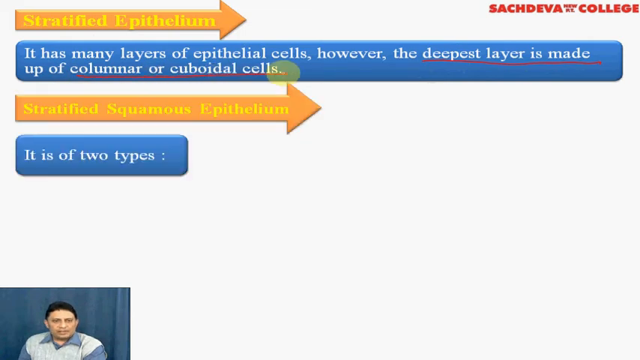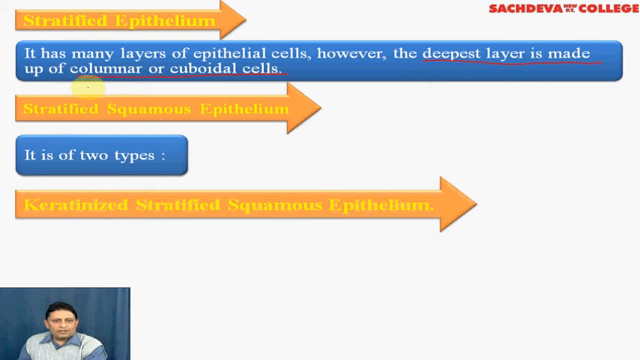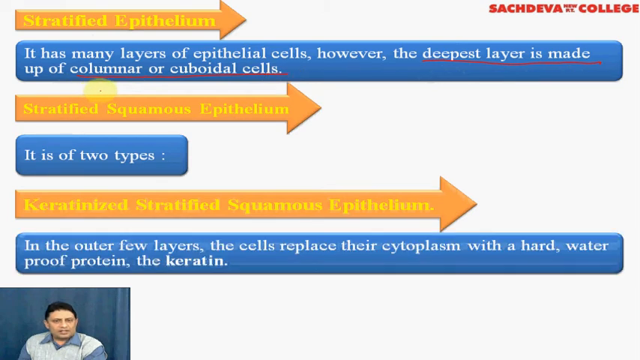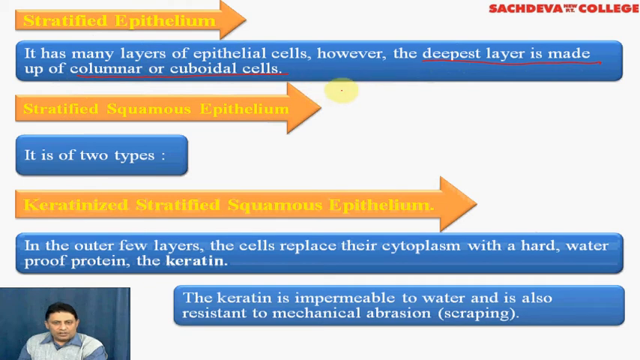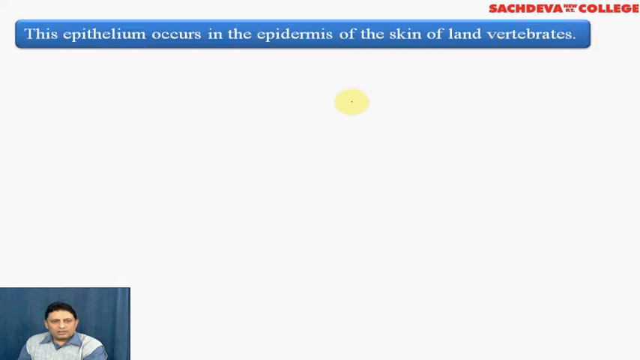Stratified squamous epithelium is of two types. Number one is keratinized stratified squamous epithelium. It is known as keratinized because it contains a waterproof protein which is known as keratin. Keratin, as I just told you, is impermeable to water and is also resistant to mechanical abrasions or injuries. So this type of epithelium will be present in skin. It provides protection to the skin